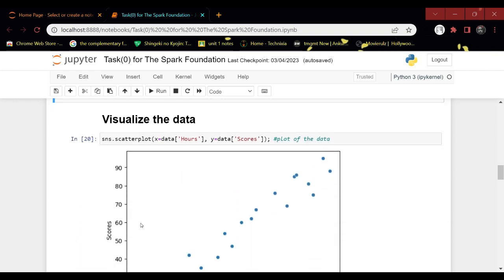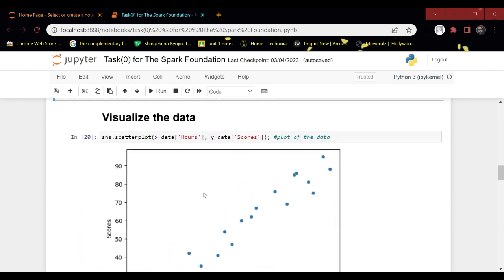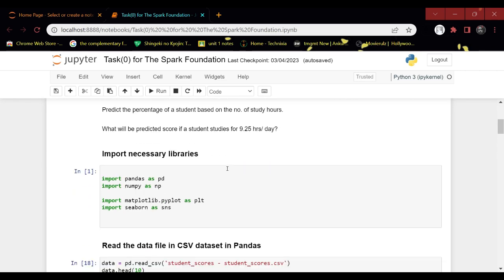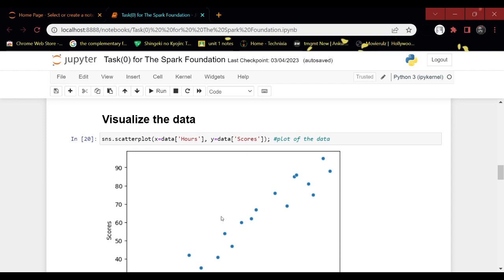Now, in order to better visualize that data, we are using plots. Here we use the plot method from matplotlib, and by using that we are plotting our data in the form of a graph.